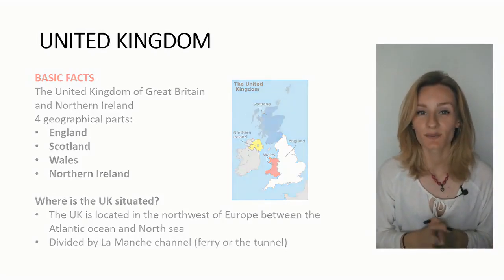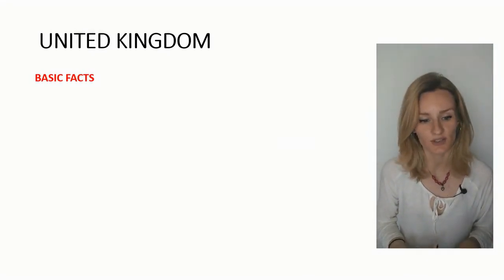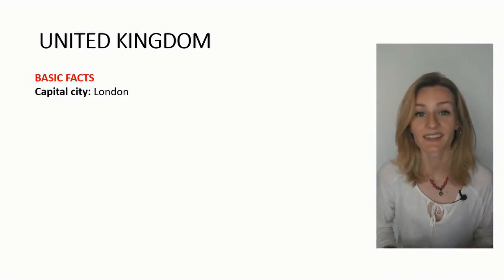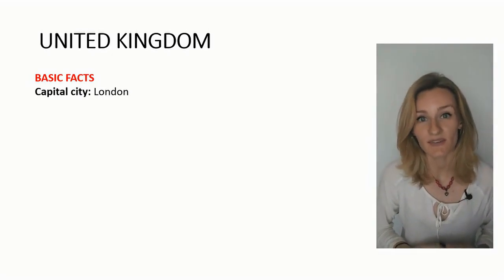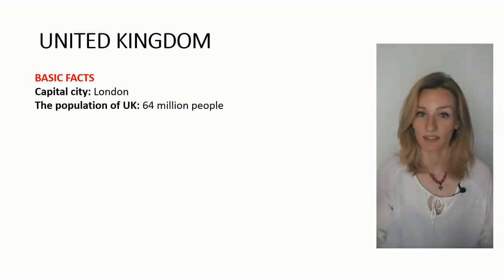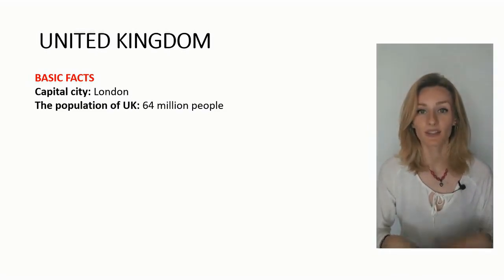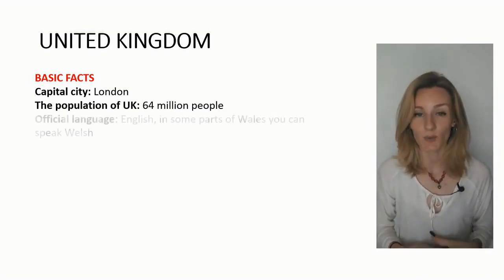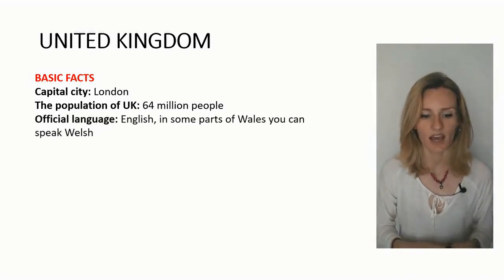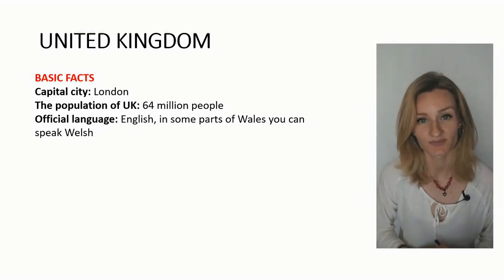Now let's talk about the basic information such as capital city, population, and official language. The capital city of Great Britain is London, and in London there live about 7 million people. But in the whole UK, there are much more people. The population is around 64 million people. The official language is, of course, English. However, in some parts of Wales, you can speak also Welsh.